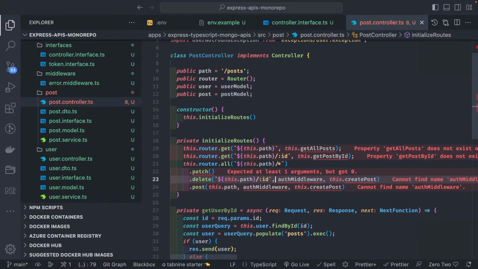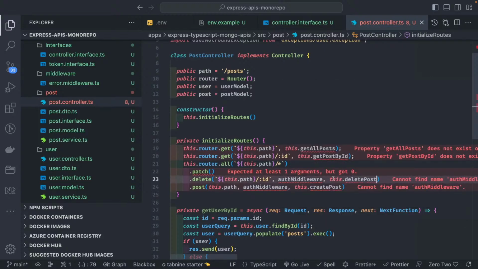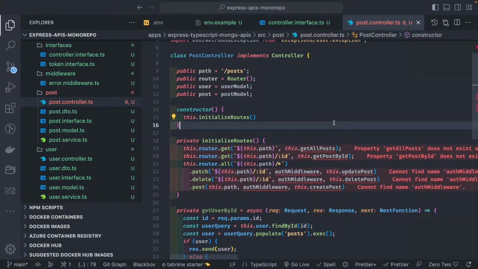I'm selecting a particular post, and auth middleware, because you cannot delete a post unless you are logged in. Delete post. And similarly, patch is to update a particular post. I will apply the same changes here. This is patch, auth middleware, this is update post. Simple, right? So this is what we are going to do.